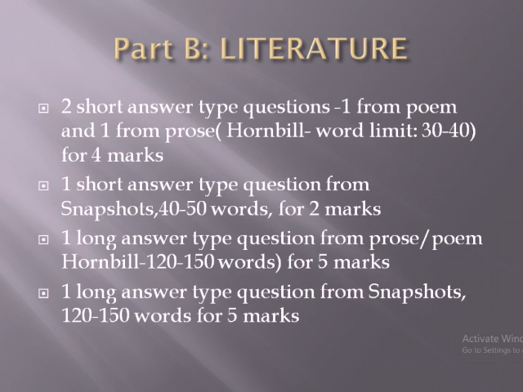In the literature section, there will be 2 short answer type questions, one from poem and one from prose from the book Hornbill. These have to be answered in 30 to 40 words. There will be 1 short answer type question from Snapshot to be answered in 40 to 50 words. There will be 1 long answer type question from both the books, Hornbill and Snapshot, to be answered in 120 to 150 words for 5 marks.